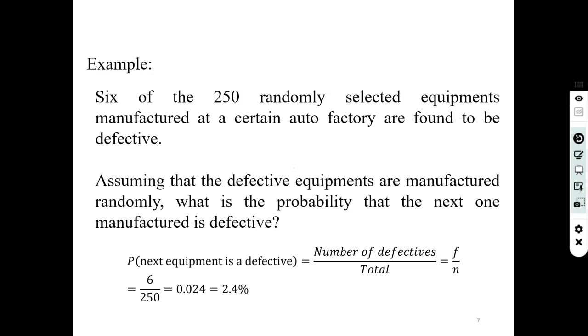So the probability that the next equipment is defective is the number of favorable outcomes divided by the total number of outcomes. That is 6 divided by 250, which is 2.4%. A very low probability, almost nearer to 0. Right? So there is a 2.4% probability that you get a defective equipment in the auto factory.